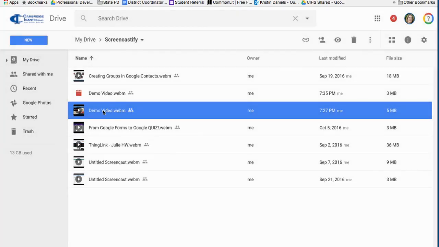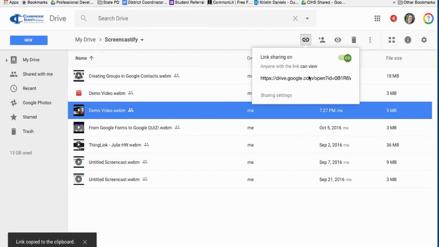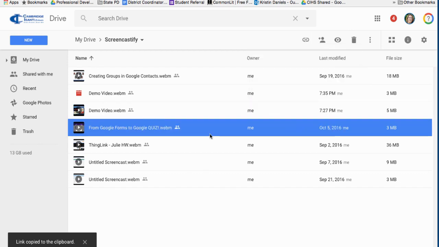Remember, for example, if you want to share this with your teacher, you can highlight it in Drive and click on the link button, and then you can grab that link and share it with your teacher through Classroom or maybe a Google form that they have created for you. So hope this helps. It's a super fun tool and very easy to use.